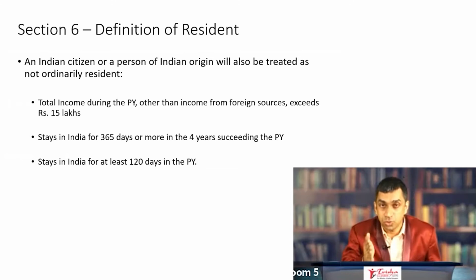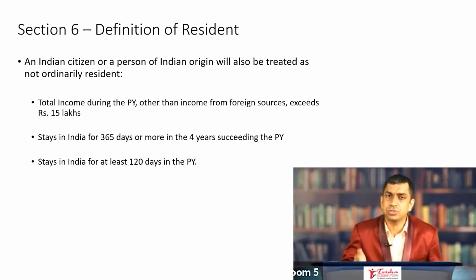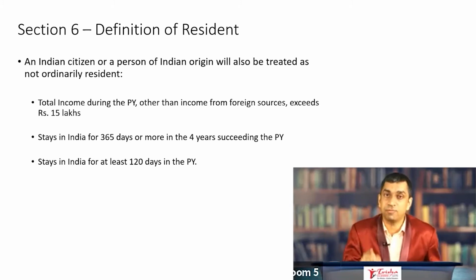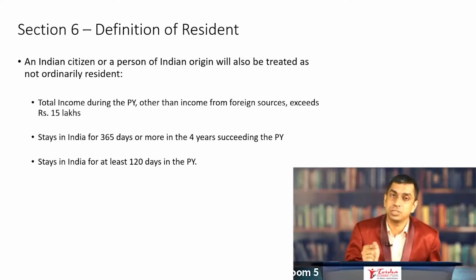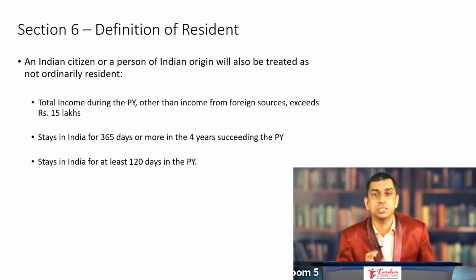Total income does not include income from foreign sources. Income from foreign sources are incomes which accrue or arise outside India, except for an income which accrues or arises outside India from a business which is controlled from India, or a profession which is set up in India, in which case this particular rule is applicable.